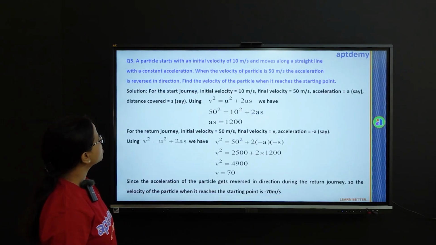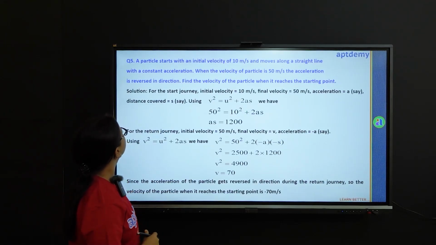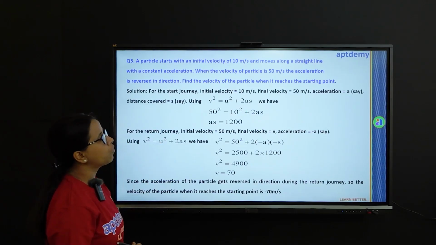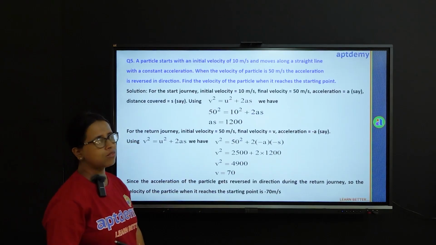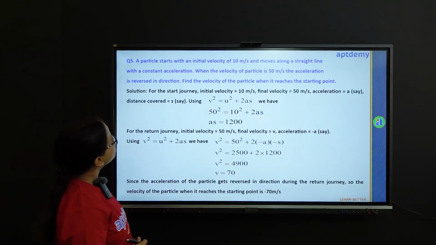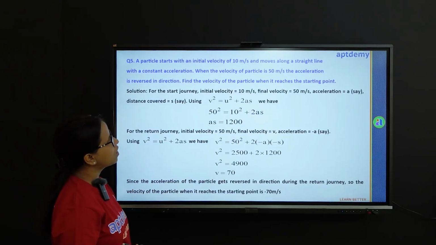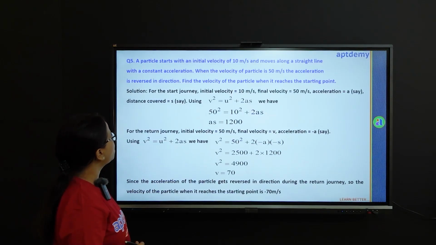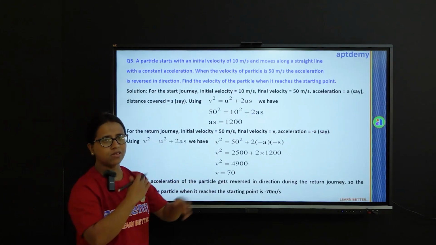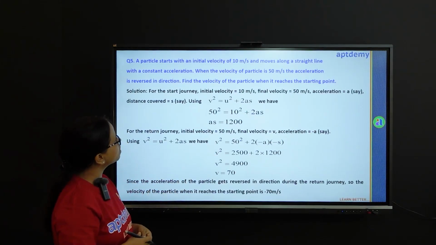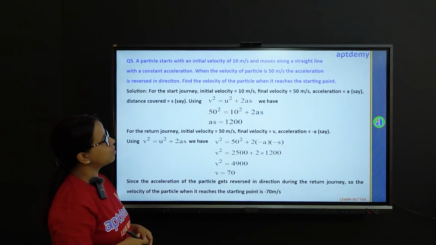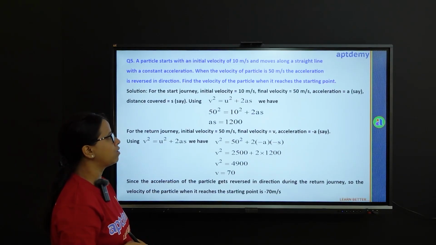Now another sum of the same kind. A particle, this is one of my favorite sums. You will very soon understand why. A particle starts with an initial velocity of 10 meter per second and moves along a straight line with a constant acceleration. When the velocity of the particle is 50 meter per second, the acceleration gets reversed in direction. Find the velocity of the particle when it reaches the starting point.